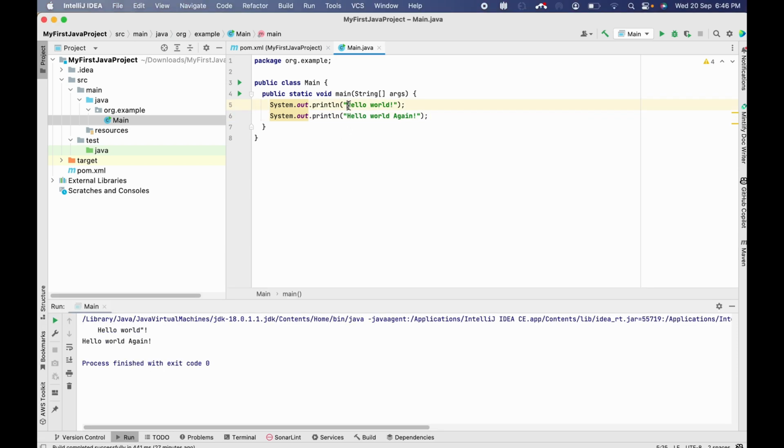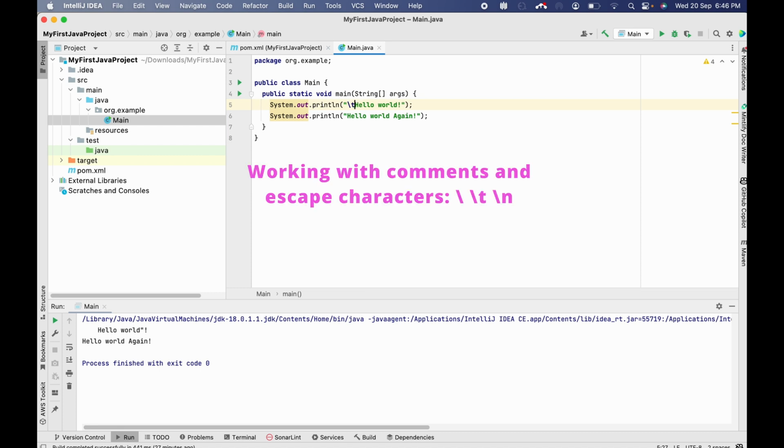Operations that we can do here, first is the tab operation. If we add \t in any part of the code and run it, you can see there is a tab space added here.